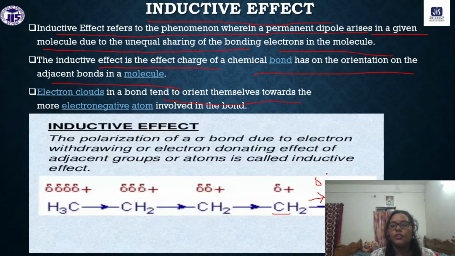Here on this atom we have the partial negative charge, and on the carbon atom just adjacent to it, we have the partial positive charge. This carbon atom has delta positive, and also the next carbon atom will have some charge; these charges are overall delocalized.